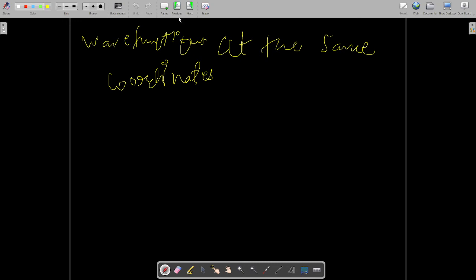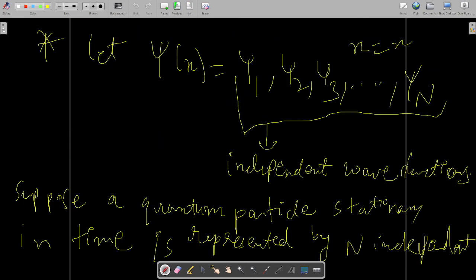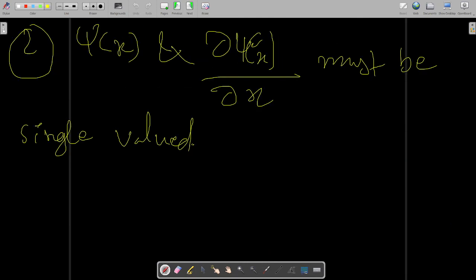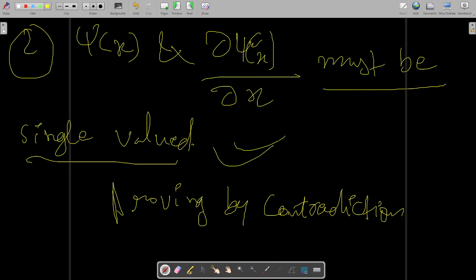We can prove the second condition. That's why we are assuming this wrong situation. Because there are n independent equations, it clearly contradicts our second condition that they must be single valued. So we are basically proving by contradiction: suppose there are n independent wave functions, then some ridiculous thing will happen, and that will prove that our second condition is indeed true.